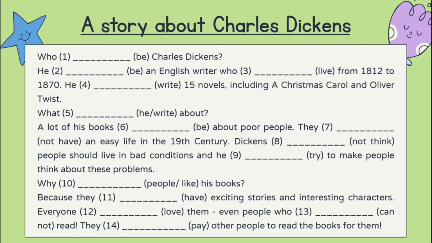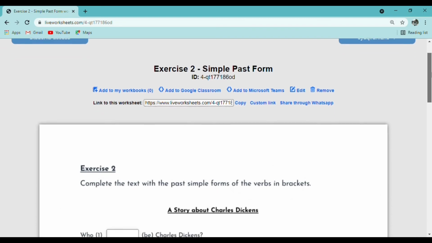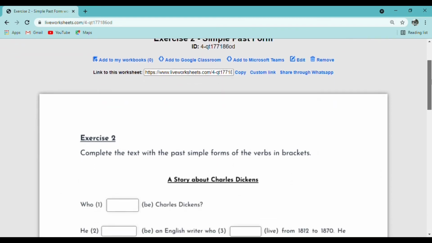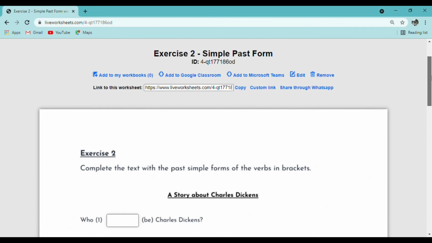Let me show you the worksheet. When you click on the link just now, it will go to this page, which is the live worksheet. So you can write down your answer here. These are the exercise 2, which is the simple past form.